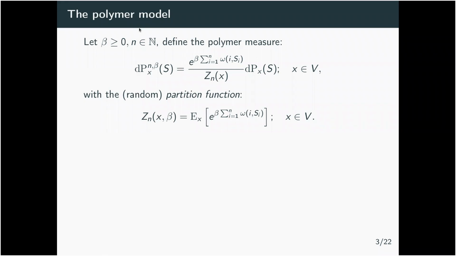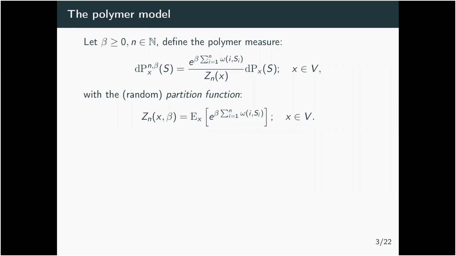The main object we will look at is a polymer model, and it's defined via a polymer measure, which is denoted by P_{N,beta,x}. So there are 3 parameters. N is the time horizon of the measure, beta is a tuning parameter, and x is the starting point of the walk. It's a measure on paths of random walks on the graph, and it's given via a density with respect to the original walk.